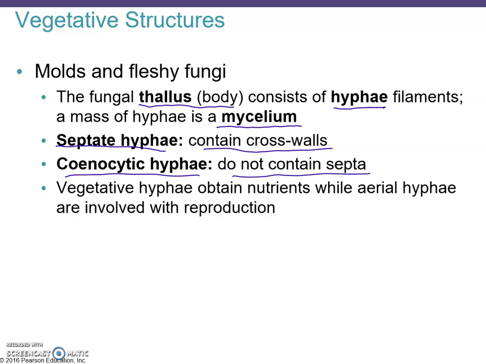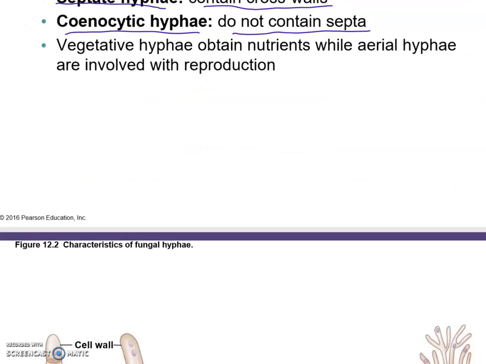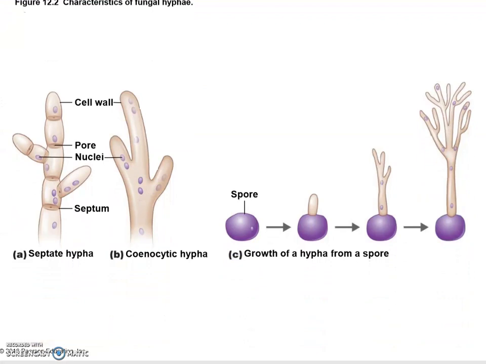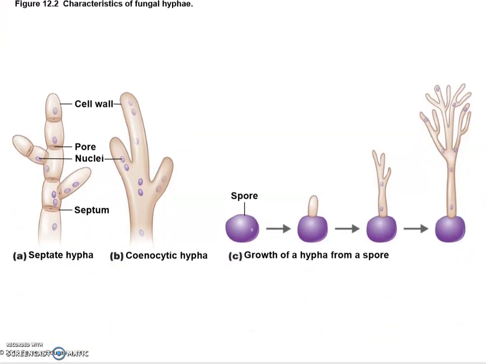The vegetative hyphae obtain nutrients, while these aerial hyphae would be involved with reproduction, so they're not vegetative structures. So here you have the difference between septate hyphae, the ones that have the cross walls. You can see the septum, these cross walls, and cenocytic hyphae, they don't have those cross walls. And here will be a spore, and there you can see a hypha, one of them, coming out of the spore.